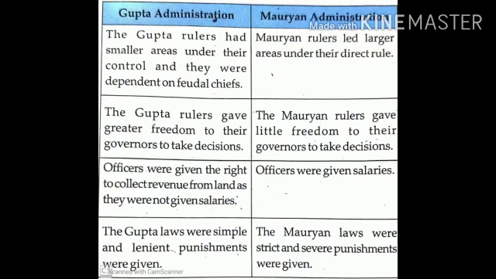Fourth difference, the Gupta laws were simple and lenient punishments were given. Mauryan laws were strict and severe punishments were given. So here the point of difference is Gupta laws were simple. Mauryan laws were strict. Lenient punishment were given by the Gupta rulers. Severe punishments were given by the Mauryan rulers.